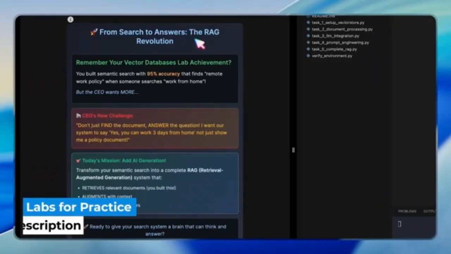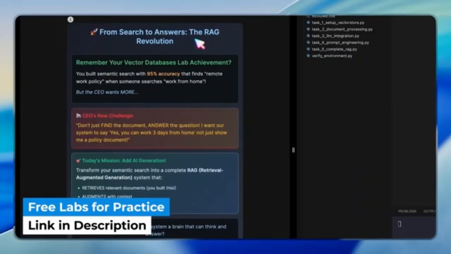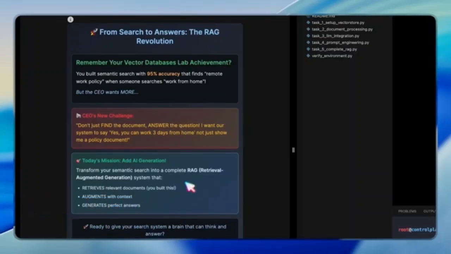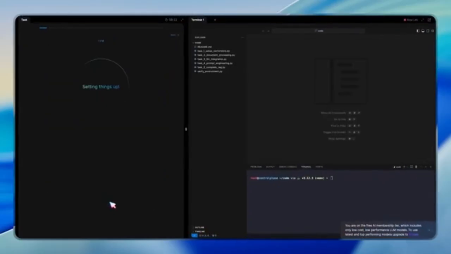In this lab, we're taking our semantic search system to the next level by adding AI-powered generation. Up until now, we've been able to find relevant documents with high accuracy, for example, matching the remote work policy when someone searches "work from home." But the CEO wants more. Instead of retrieving a document, the system should actually answer the user's questions directly. Something like, "Yes, you can work 3 days from home," not just showing a PDF.